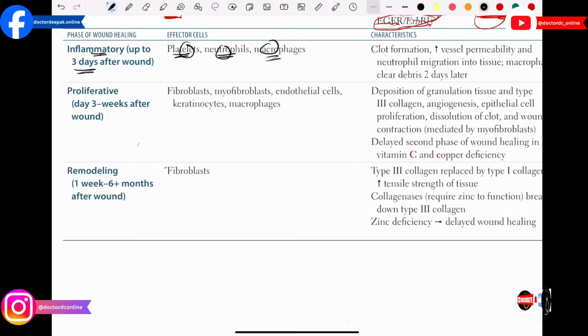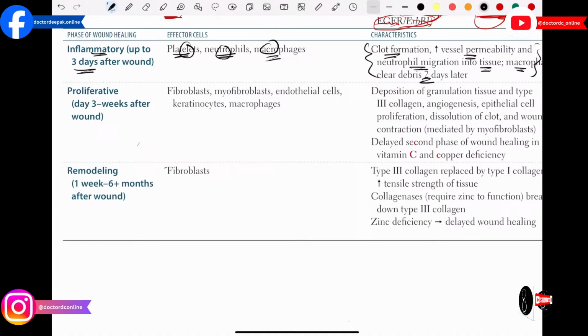So there is a formation of clot. The clot formation occurred in the inflammatory phase. Because it is the inflammatory phase, the vessel permeability is going to increase and the neutrophils migrate into tissue, and the macrophages will come after 2 days to clear the debris. So these are the important characteristics of this inflammatory phase.